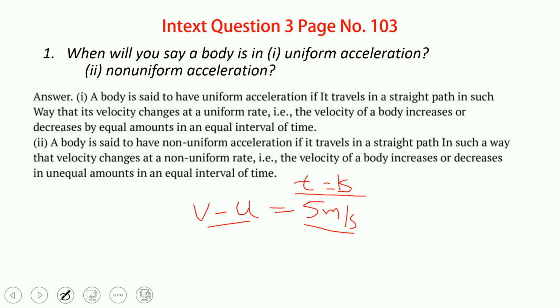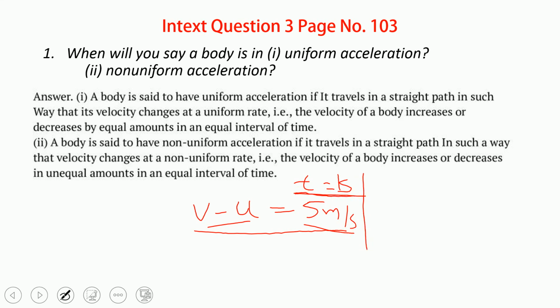So a body is said to have uniform acceleration if it travels in a straight path in such a way that its velocity changes at a uniform rate. That is, the velocity of the body increases or decreases by an equal amount in equal intervals of time. That is very important. Understand it?